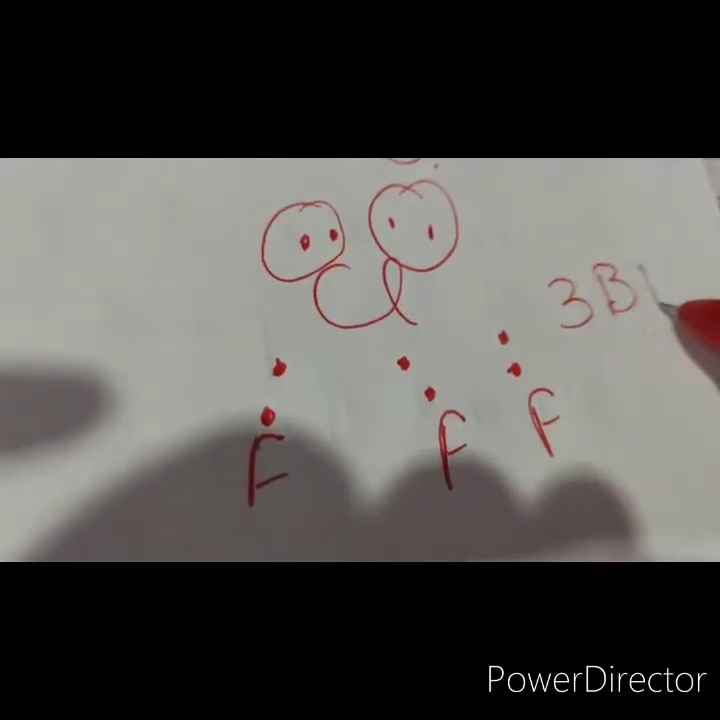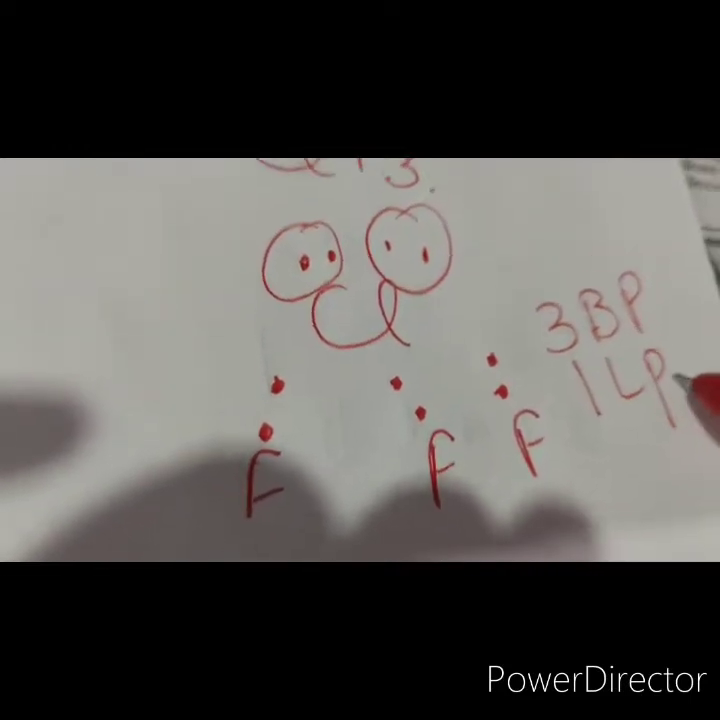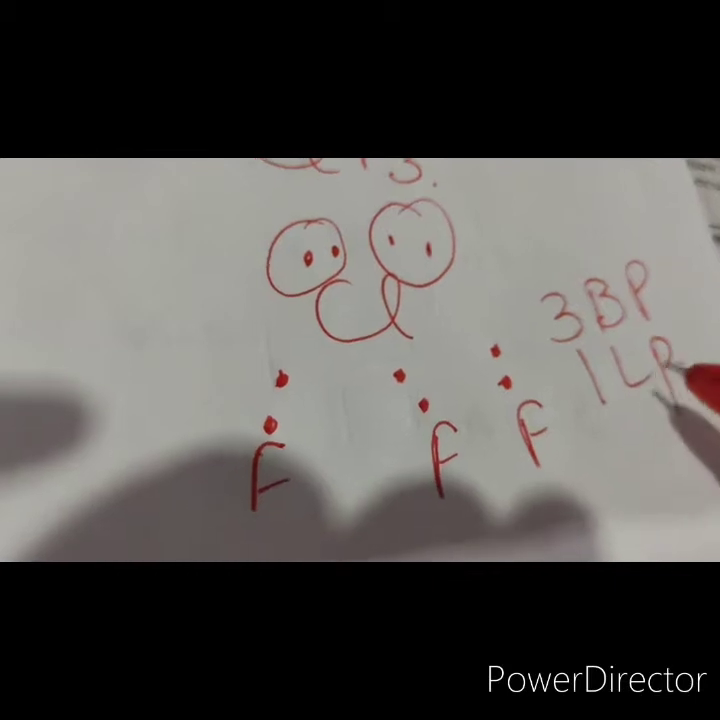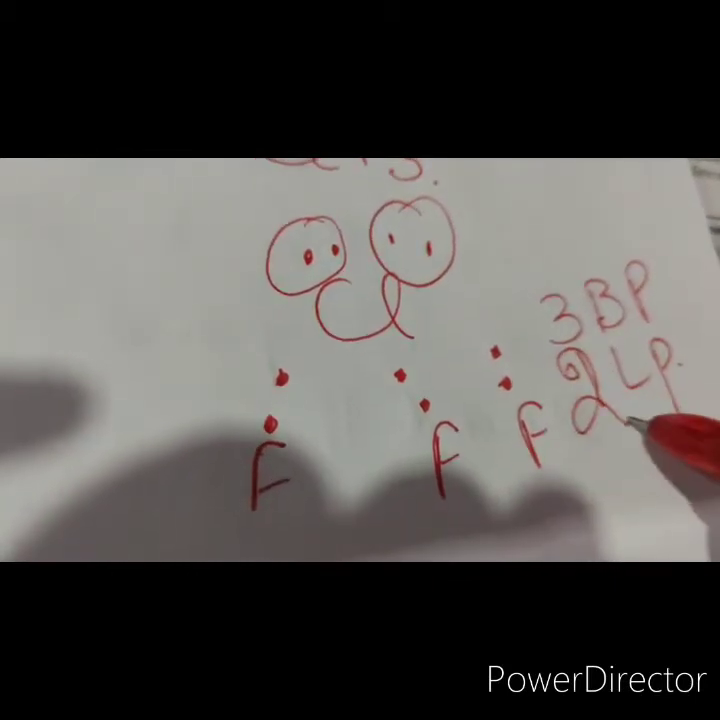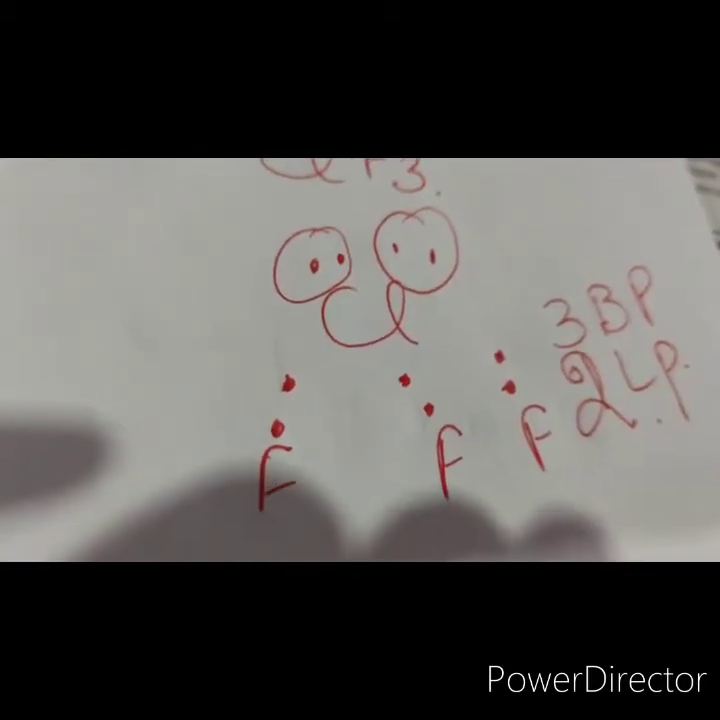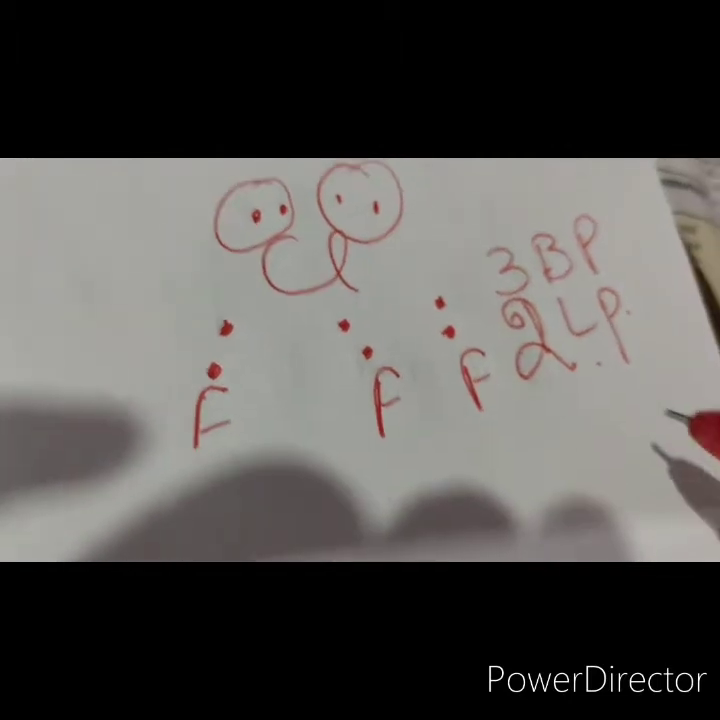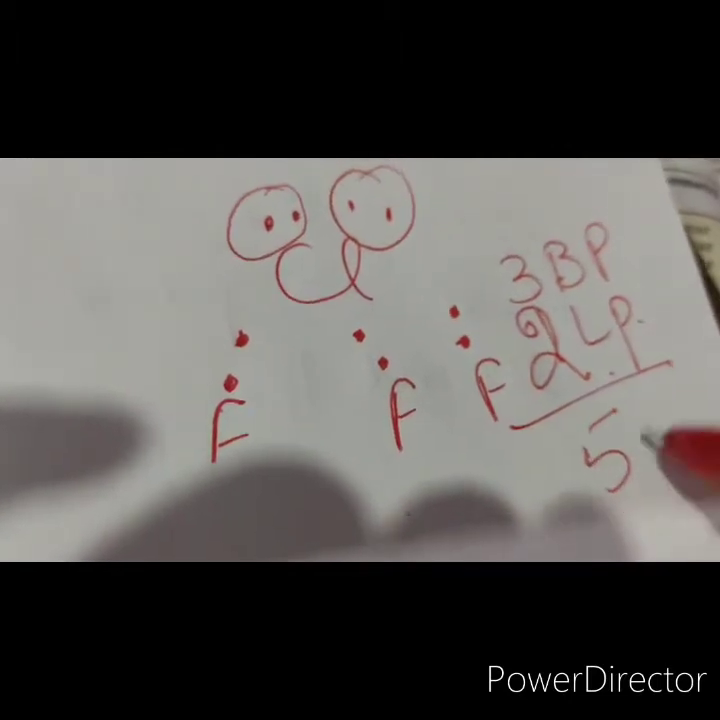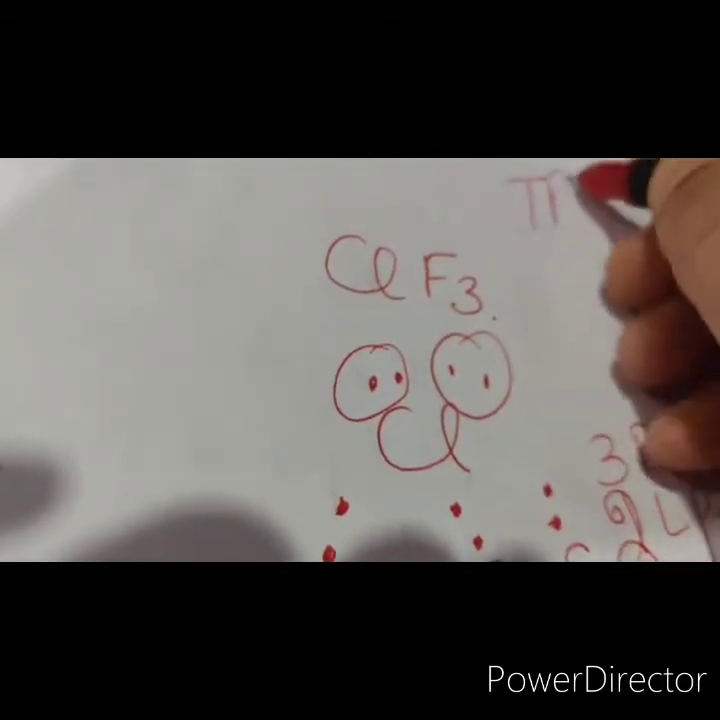Now how many bond pairs are there? There are 3 bond pairs and 2 lone pairs, right? So total electron pairs are 5. When there are 5 electron pairs, the preferred geometry is TBP.